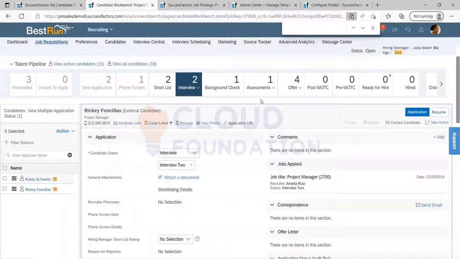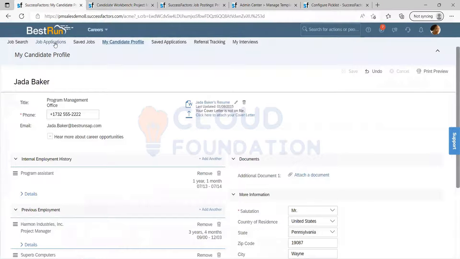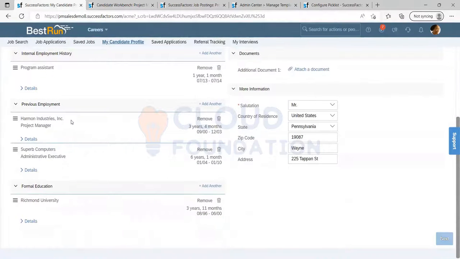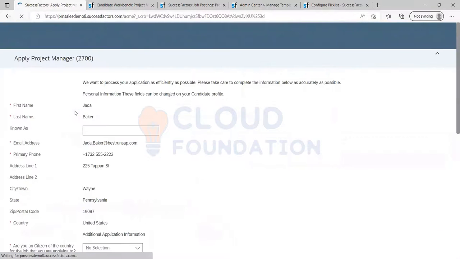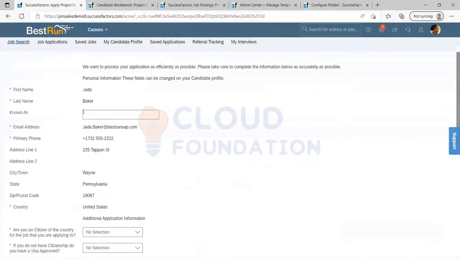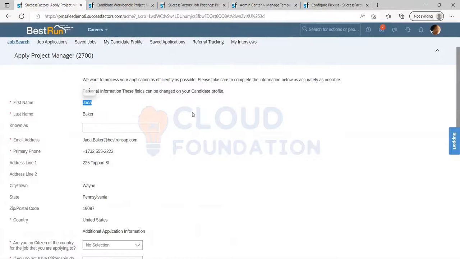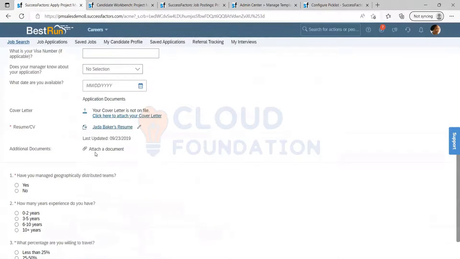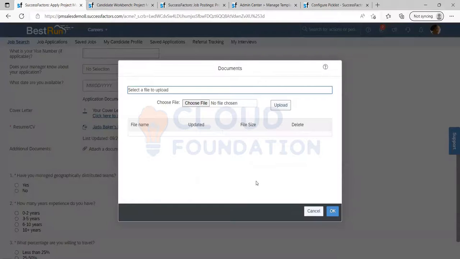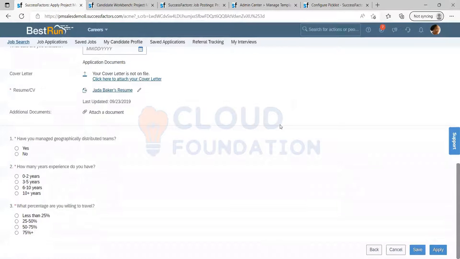And then what can the candidate do? The candidate can go to his job applications where he has applied for the job and see that he needs to add the additional data here. The fields he has already given the first time are considered done. The additional fields will be blank. He needs to come and click, provide his data, and then submit it again for the second time.